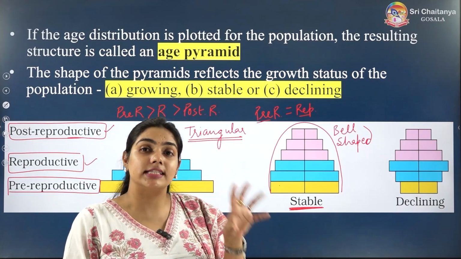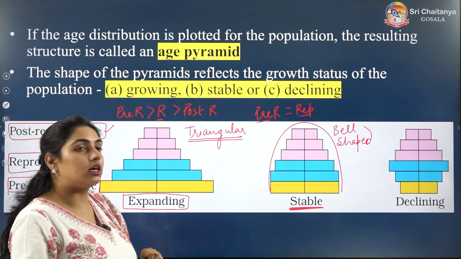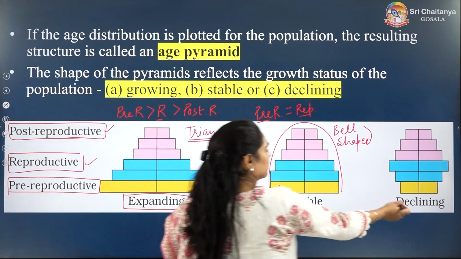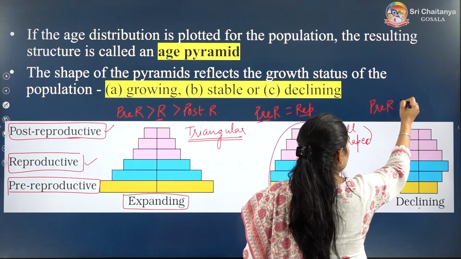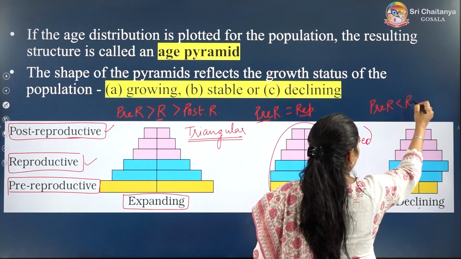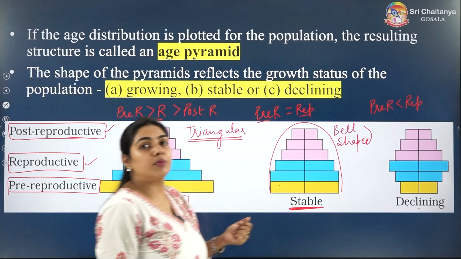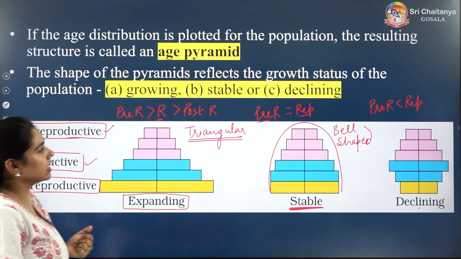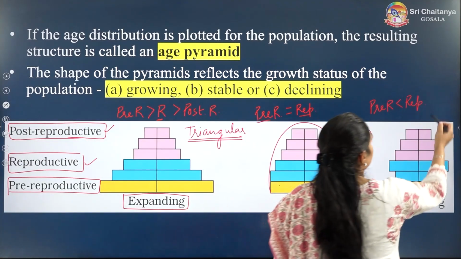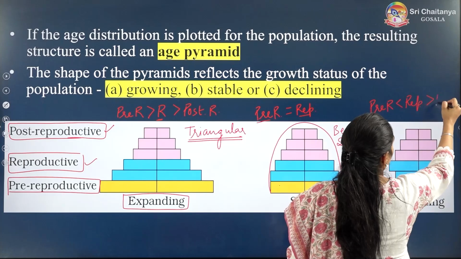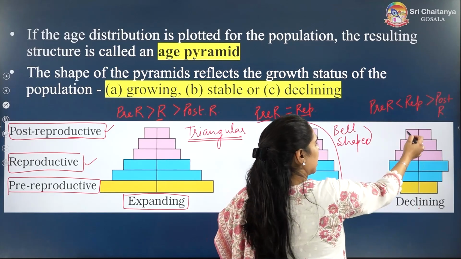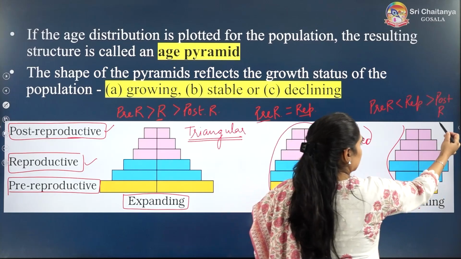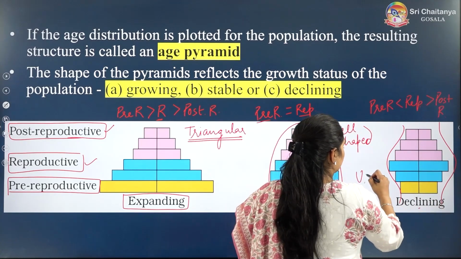Whereas in the third pyramid, the pre-reproductive are less than the reproductive, and the reproductive are more than the post-reproductive. So it is an urn-shaped pyramid.